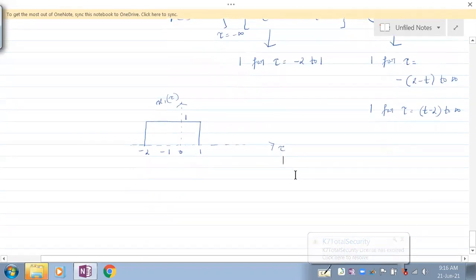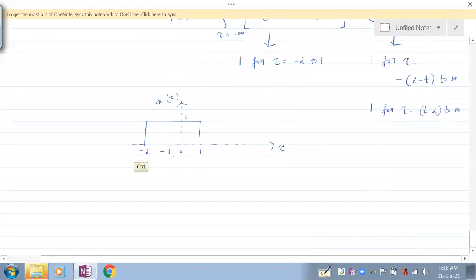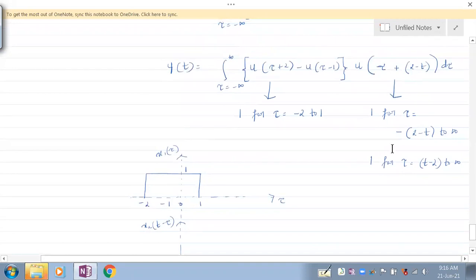x2 of t minus tau is what we are writing now. We are writing x2 of t minus tau. Okay, and that signal is this, mind you, that signal has become this.